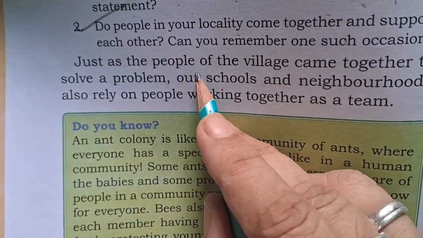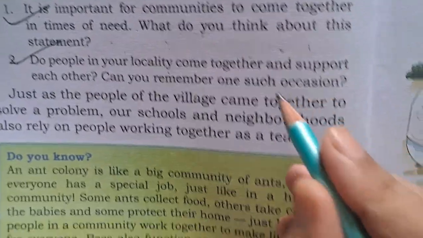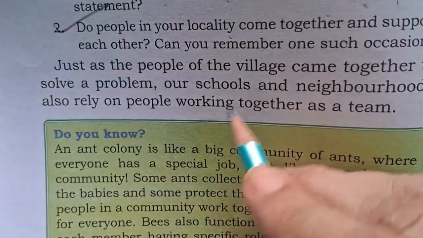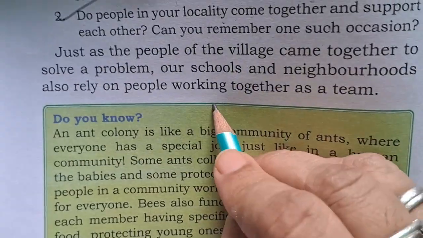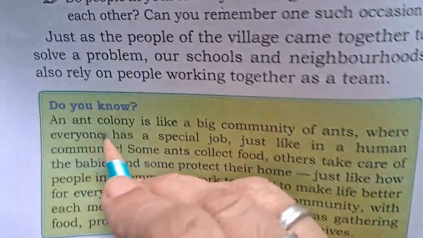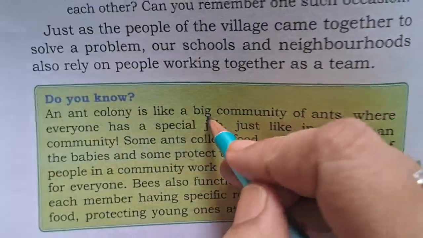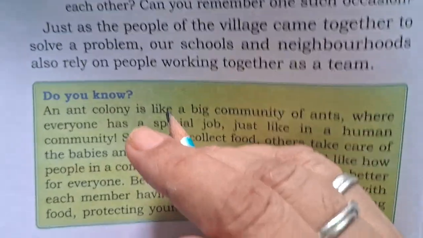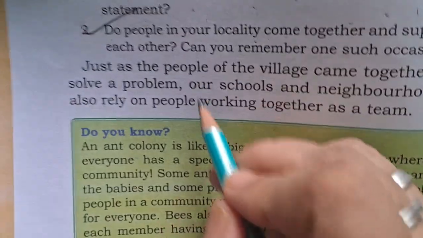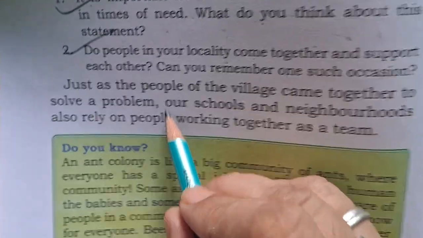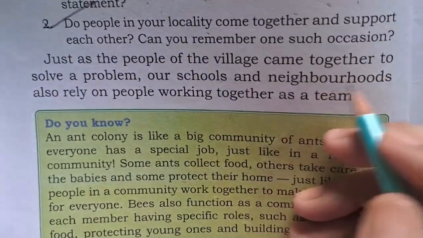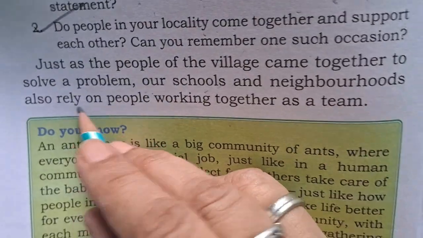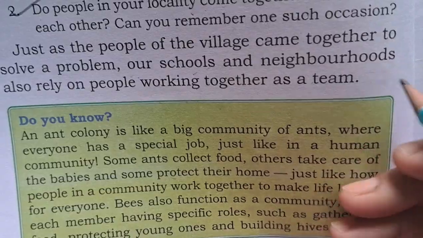Okay, only 3 lines are left, and then we finish for today. After that, the next paragraph, from the green paragraph, we will study in my next video. So after finishing these 3 lines: just as the people of the village came together to solve a problem, our school and neighborhood also rely on people working together as a team.